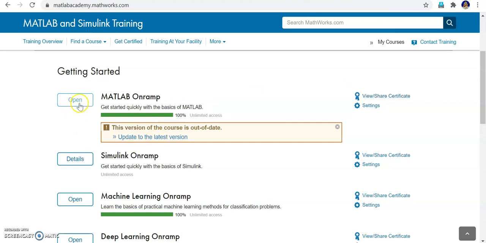Okay, so this is the first course you have to take, MATLAB Onramp. This is a very basic course on MATLAB. This will help you to learn how to program in MATLAB. Since I have already completed the course, it is showing 100%, right? If I had not completed it, it would be 0%. Okay, it needs only 2 hours. It is very self-explanatory. You'll enjoy the course. Okay, let me go into the course. I click open.